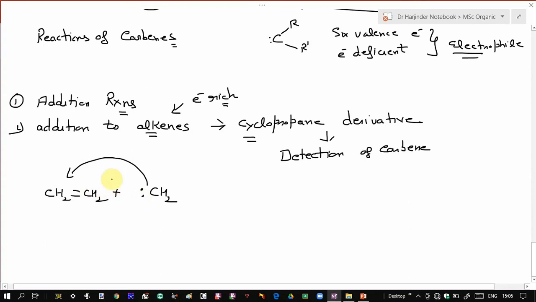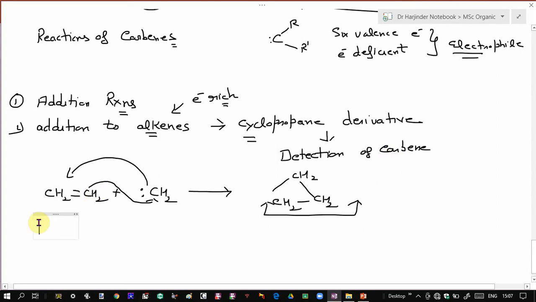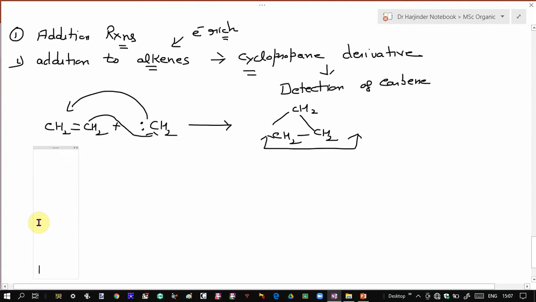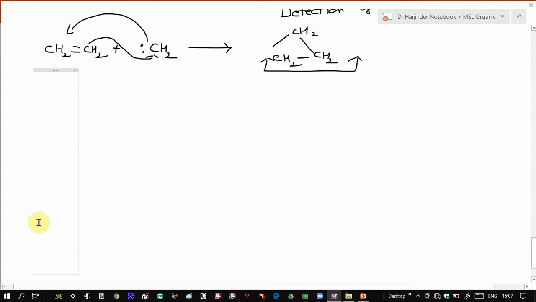It is basically a cycloaddition reaction, to give the corresponding cyclopropane derivative. So it will become like this. That is your cyclopropane derivative. So if you have a carbene and add an alkene, the carbene rapidly undergoes addition to give a cyclopropane derivative. This reaction is very useful for the detection of carbenes.